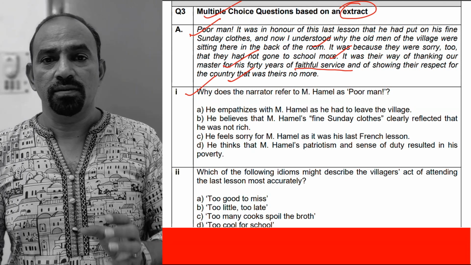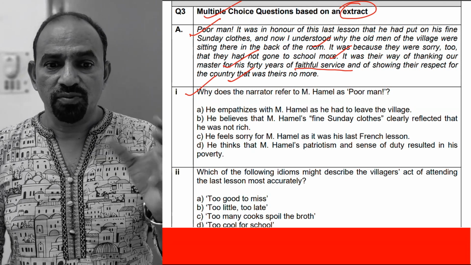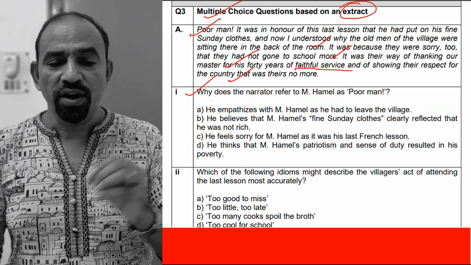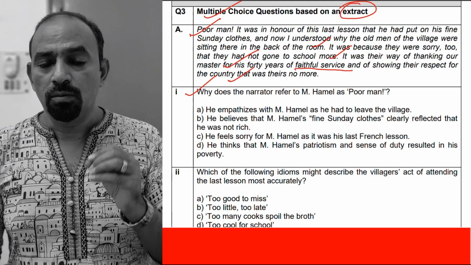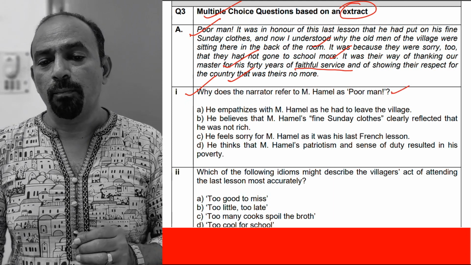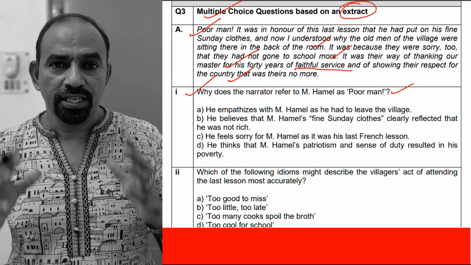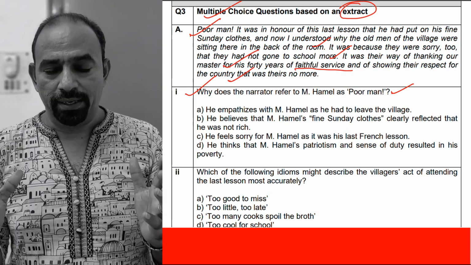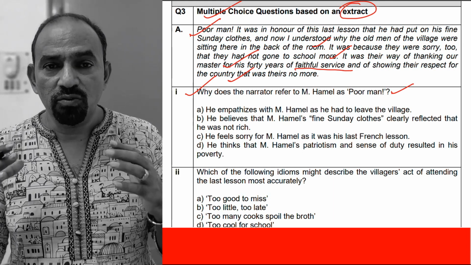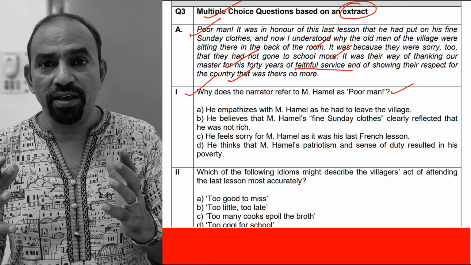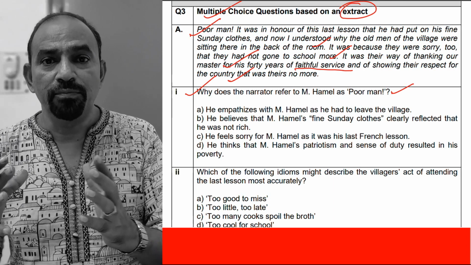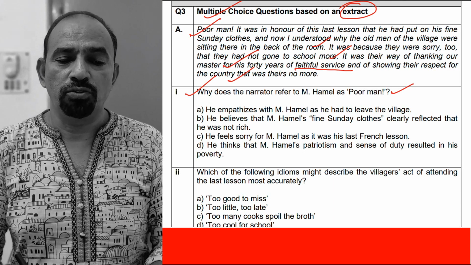First question. You have to find out the answer from this extract. Why does the narrator refer to Monsieur Hamel as poor man? The narrator called him poor man. We have to infer why the narrator called him poor. Look at the options.